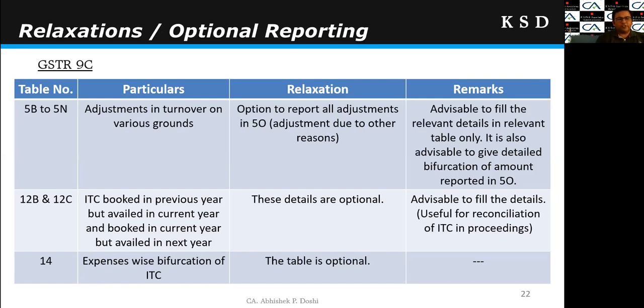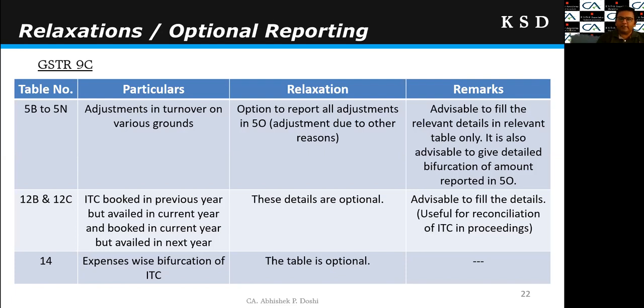Next relaxation is in table 12B and table 12C. It is regarding ITC booked in earlier year, taken in current year, or ITC booked in current year and taken in the next year. So they say that these details are optional. However, again, it is advisable that we fill the details in 12B and 12C, because it will also be matched with the table 12 and 13 of the GSTR 9, and it will be very much useful at a later stage at the time of assessment and any other proceedings, right?